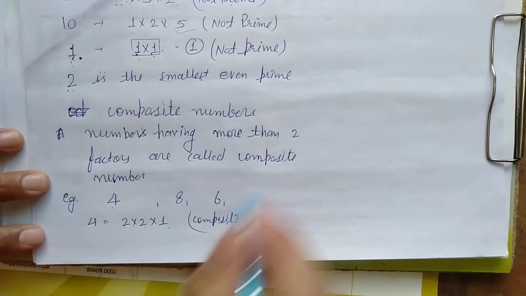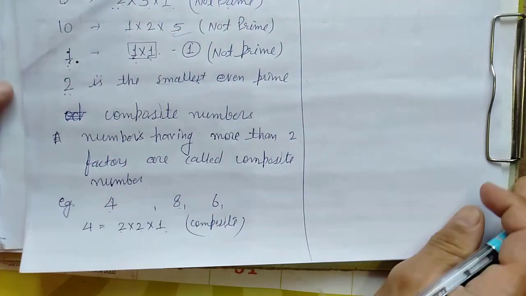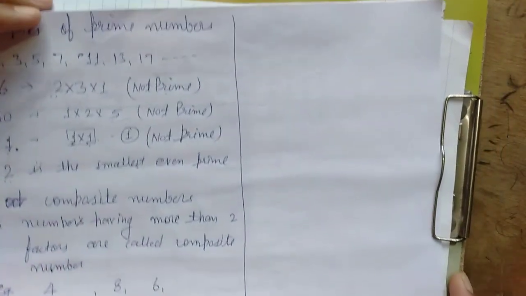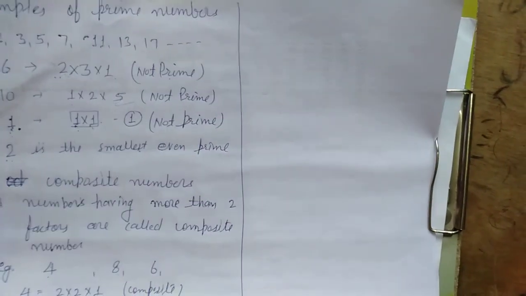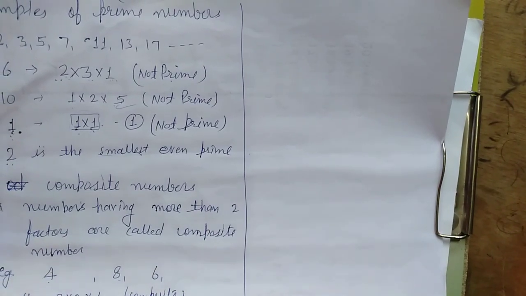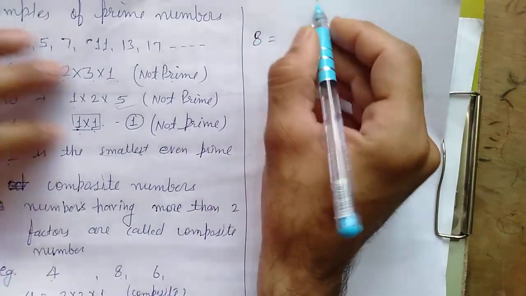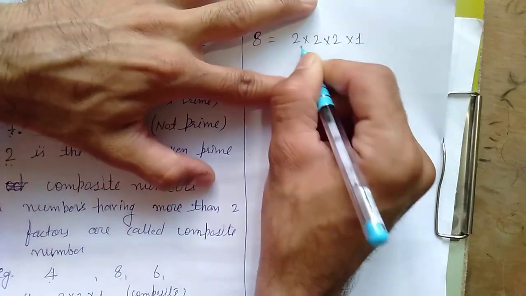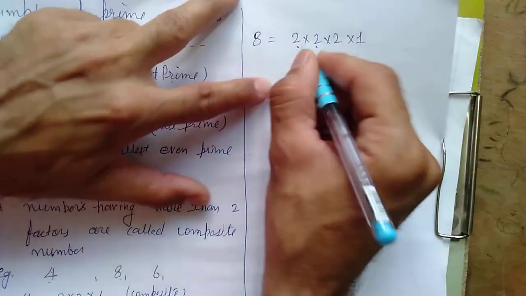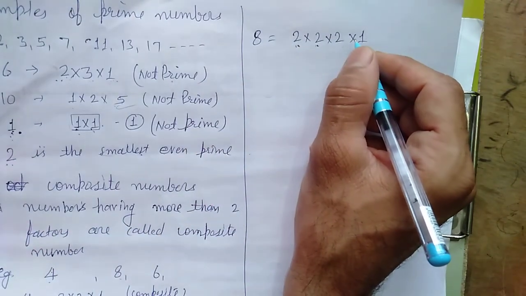Similarly 8: 8 is equal to 2 multiplied by 2 multiplied by 2 multiplied by 1. 2 times 2 is 4, 4 times 2 is 8, 8 times 1 is 8. 1, 2, 3, 4 factors are there.